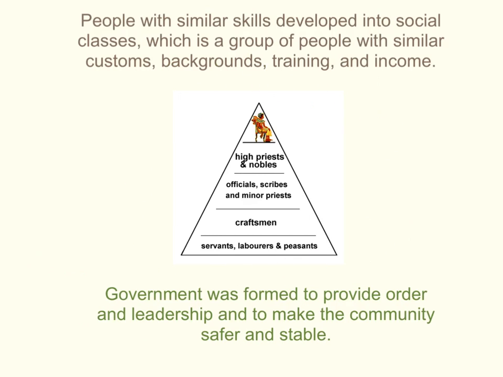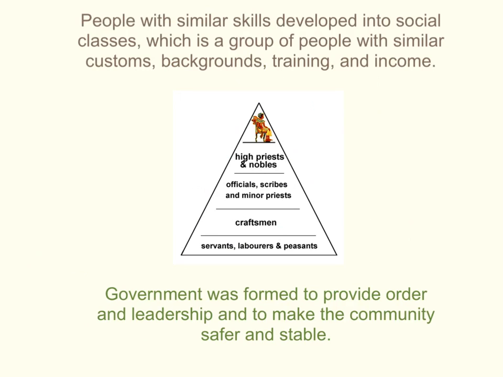This is actually from ancient Egypt. At the top of this little pyramid, if you will, is the pharaoh, who is the king. They're at the top. Right below them would be the high priests and nobles. And below them would be officials, scribes, and minor priests. Below them are the craftsmen, and right at the bottom of the pyramid are the servants, laborers, and peasants. This is an example of social classes, people who have similar backgrounds, customs, training, and income.